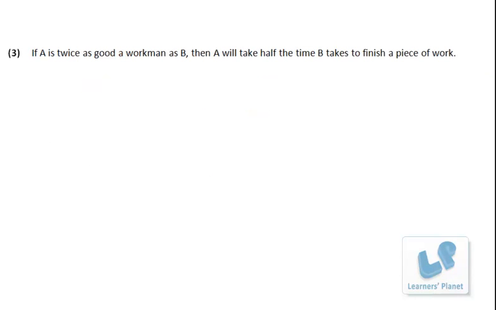Now let's come to the next point. If A is twice as good a workman as B, then A will take half the time B takes to finish a piece of work. Suppose I'm a good reader and I can finish a novel in 3 days. And suppose B, a person less efficient than me, has half my efficiency of reading a novel, then definitely he'll be taking 6 days to complete the novel.